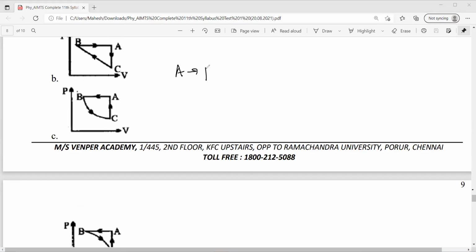A to B pressure is constant, then B to C pressure is inversely proportional to volume because temperature is constant. So option C is correct.